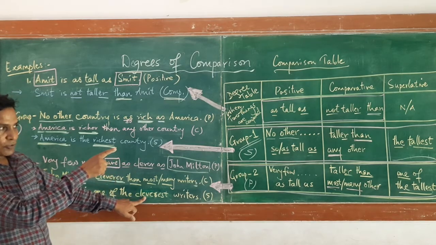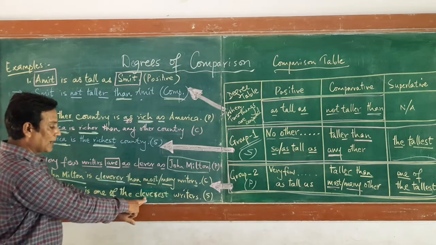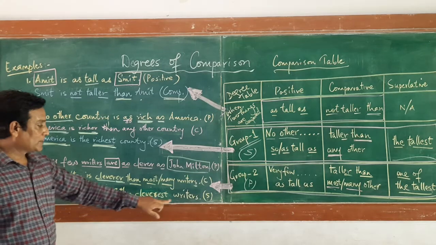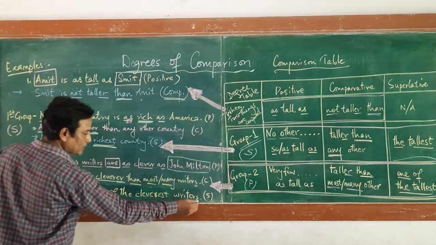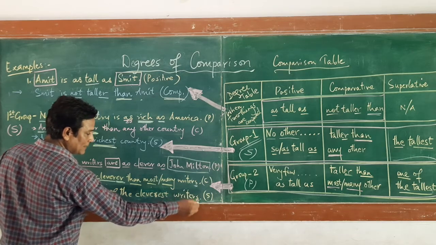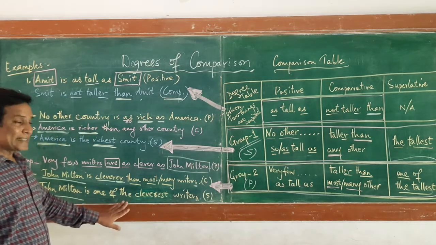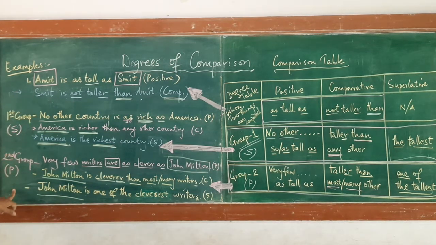Here the tallest we have used, that is only for example. Here our adjective is clever, so cleverest because we are dealing with the superlative degree. Cleverest writers. Okay, here remember this s. If you don't write this s, writers, then your answer is wrong. Why do I say that? Because this group is different from this group. So don't mix this group with this group.